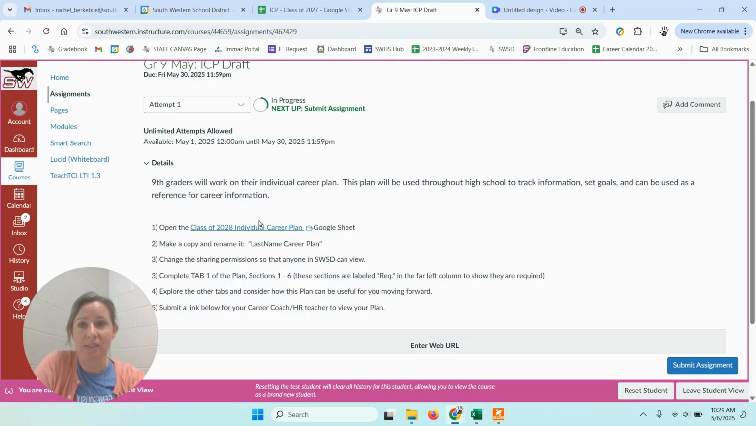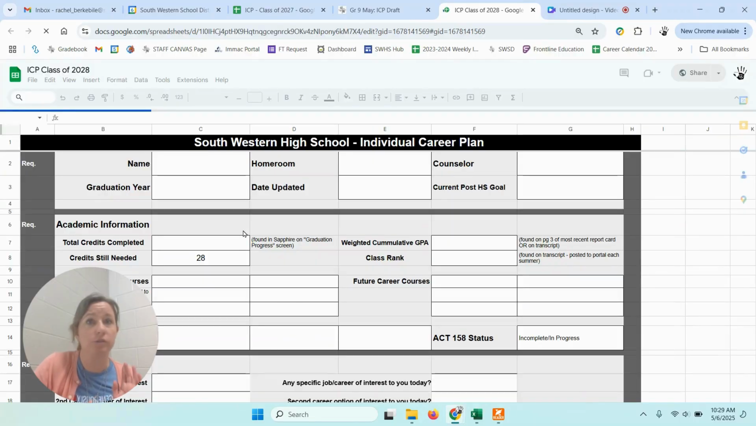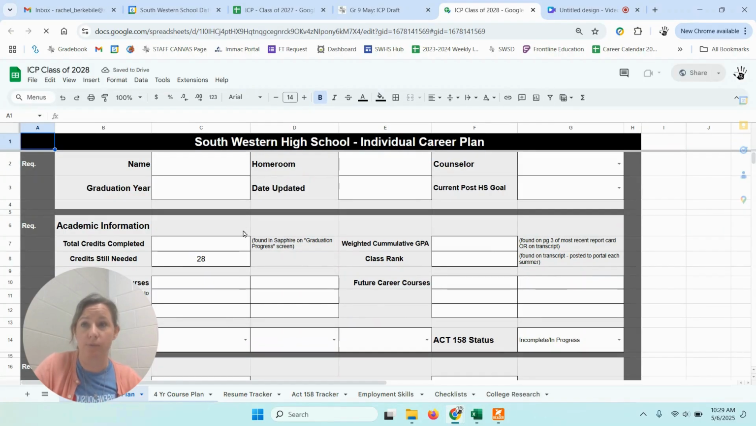You're going to open up this individual career plan. The class of 2027, you have a separate link. You're going to make a copy of it as always and rename it for you so that you can edit it and work on it. You also want to make sure you change those sharing permissions right away so that your career coach, your counselor, and I can view this if we need to.